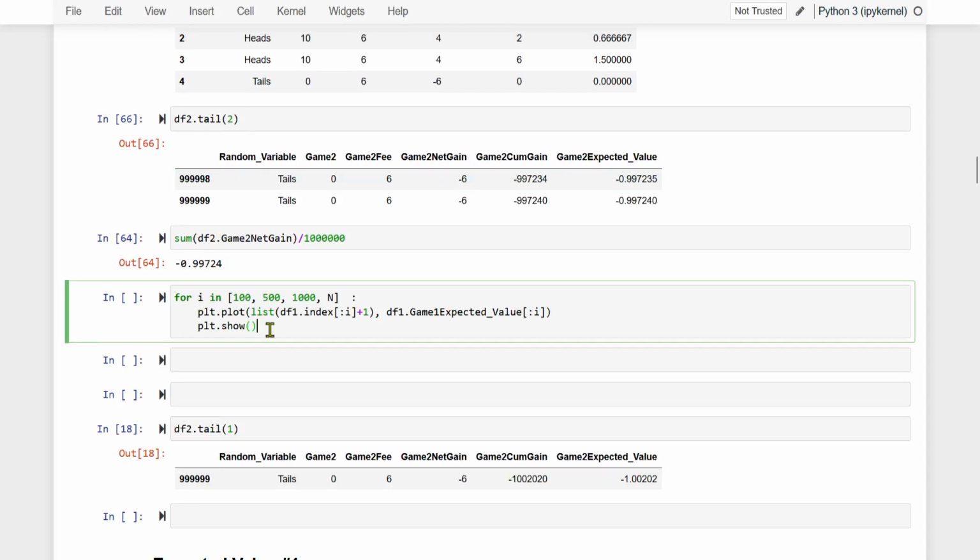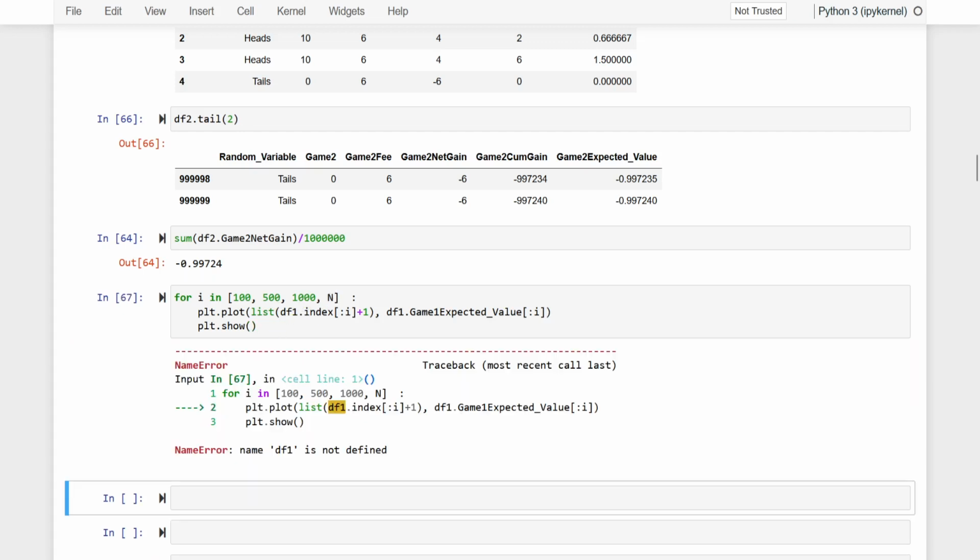Initially, the line graph will be drawn for the initial 100 plays. Next, it will draw the line graph for the initial 500 games, then for 1000, and then for the total number of plays. And this is how it will be.